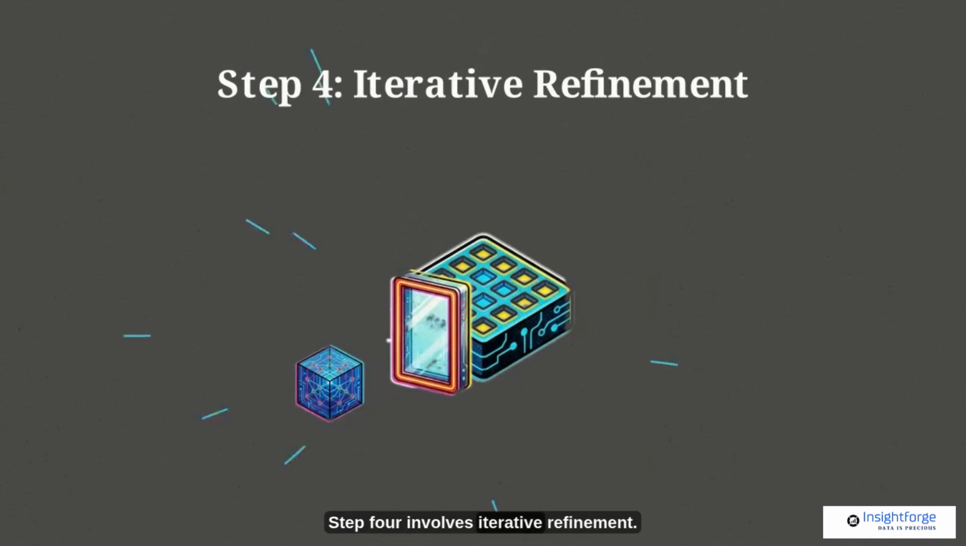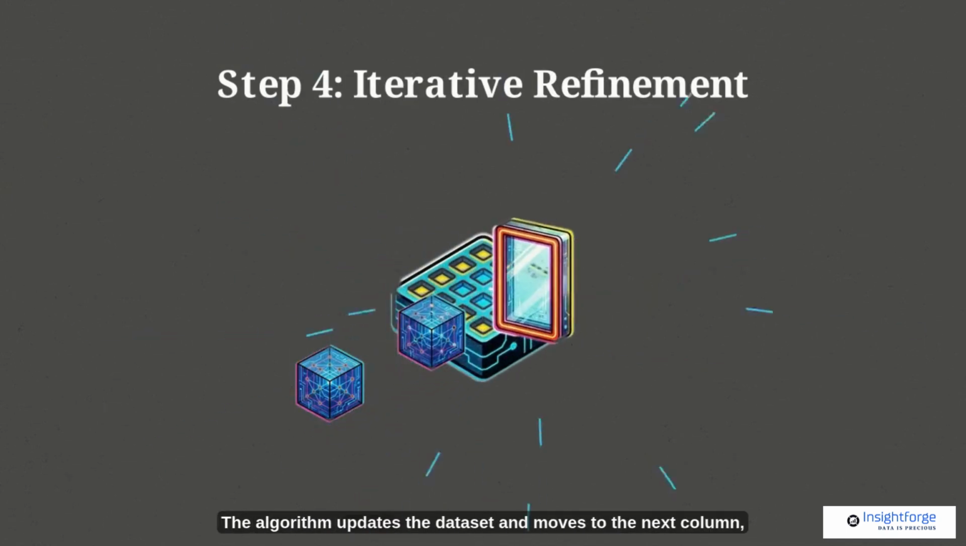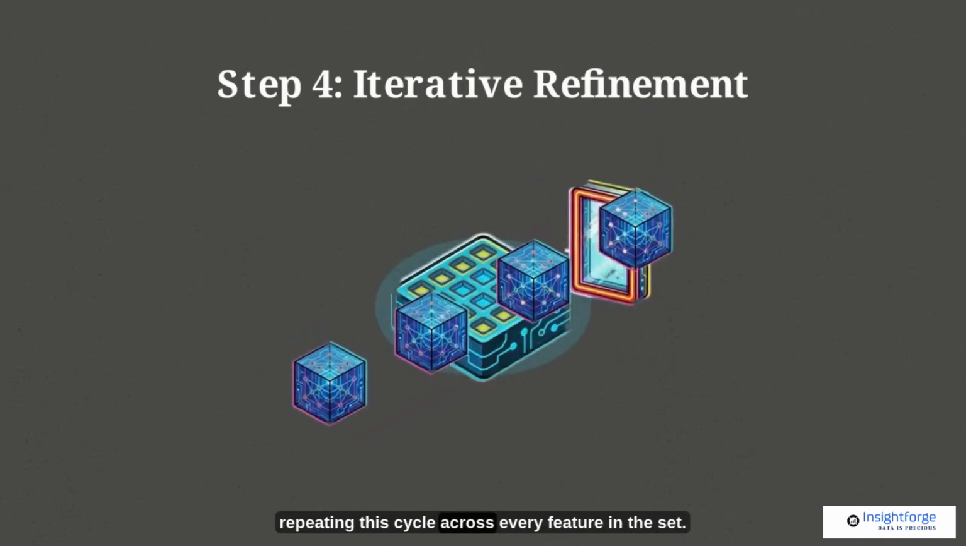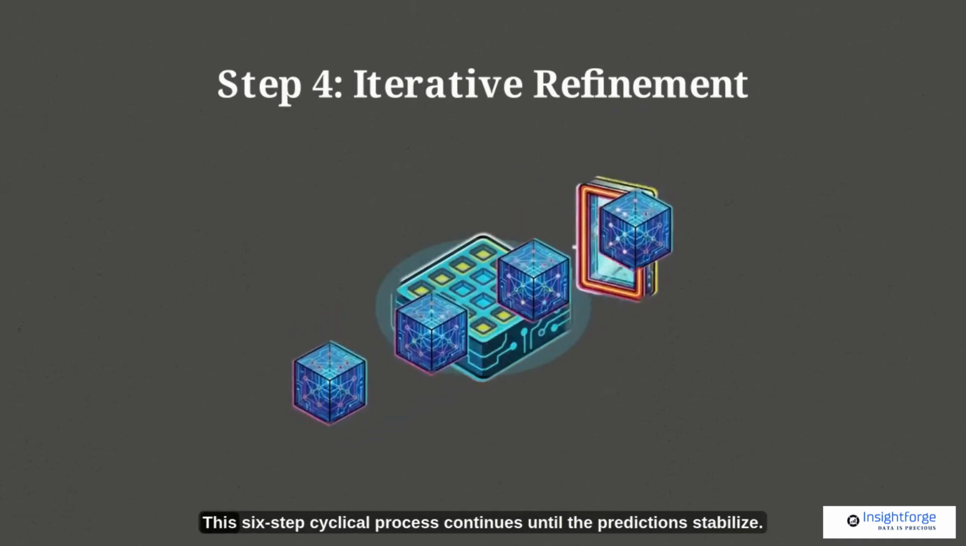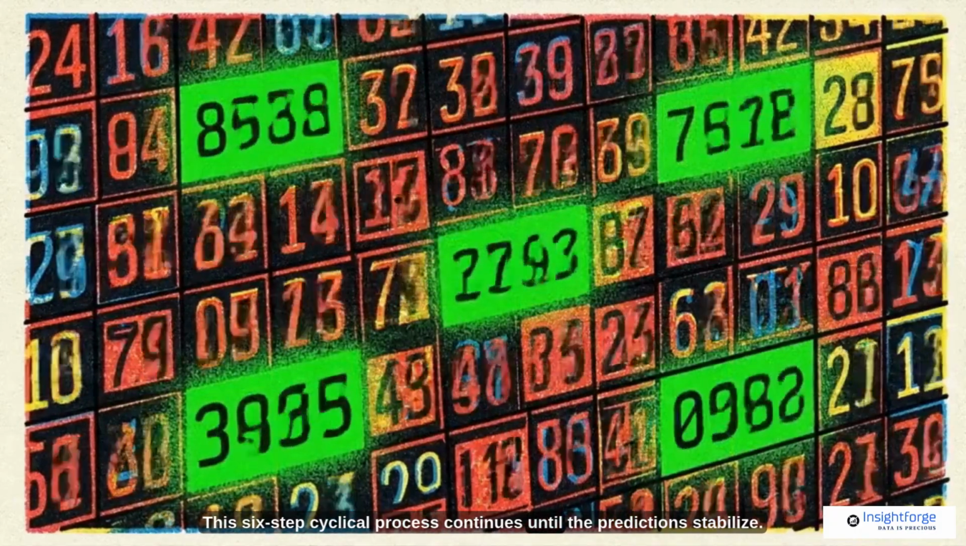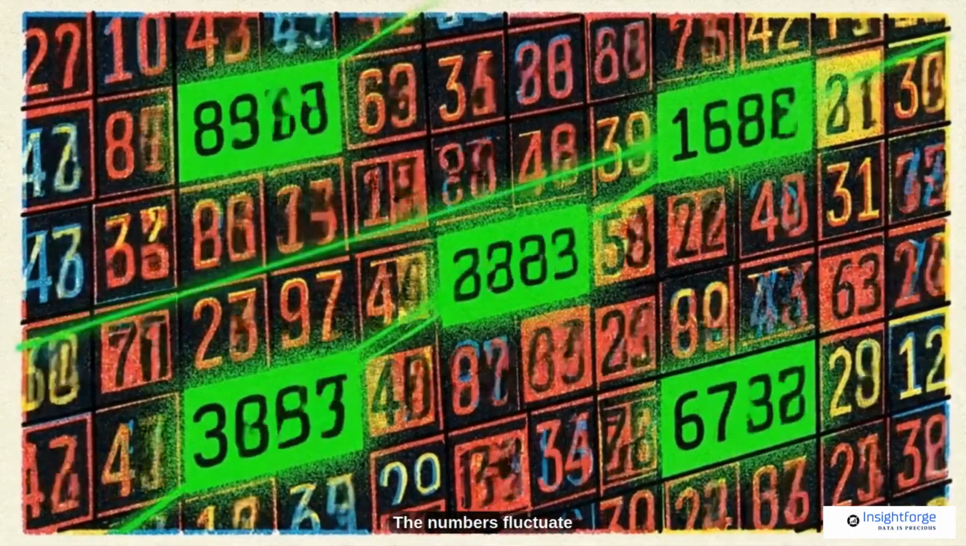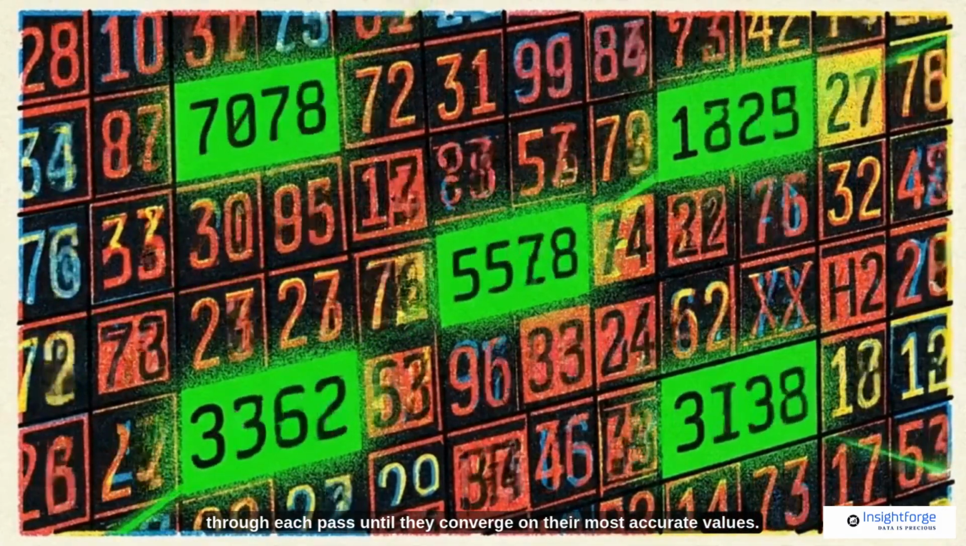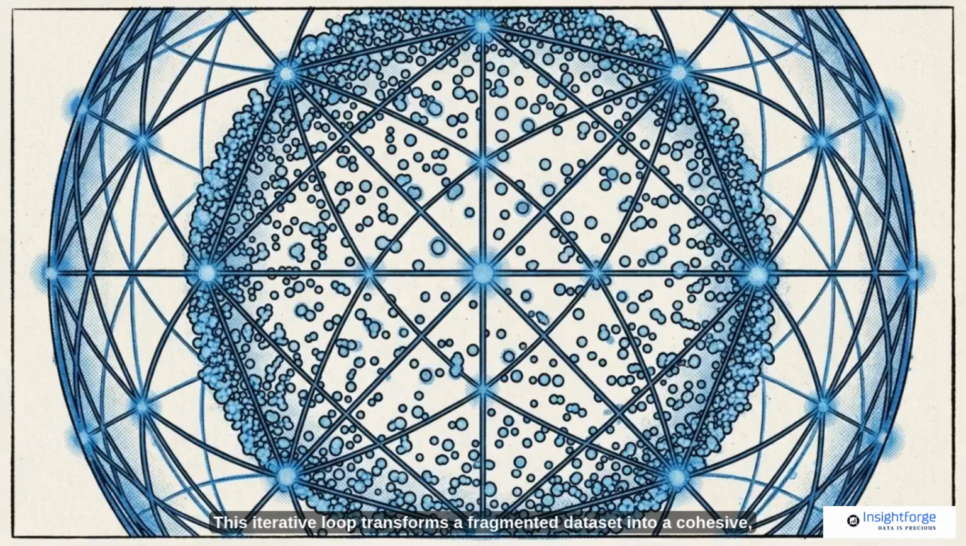Step 4 involves iterative refinement. The algorithm updates the dataset and moves to the next column, repeating this cycle across every feature in the set. This cyclical process continues until the predictions stabilize. The numbers fluctuate through each pass until they converge on their most accurate values. This iterative loop transforms a fragmented dataset into a cohesive, self-correcting system that preserves its own internal logic.